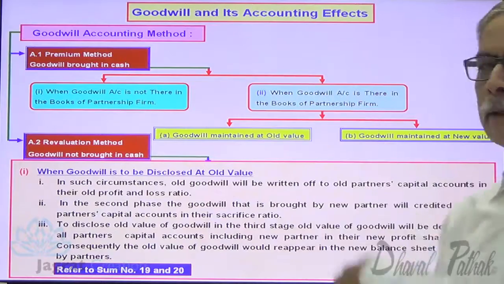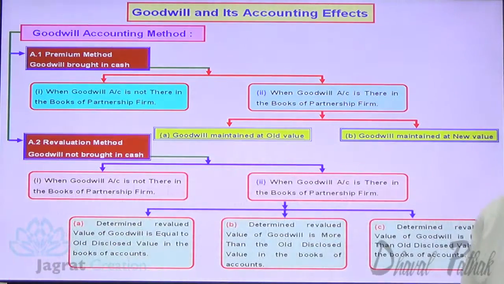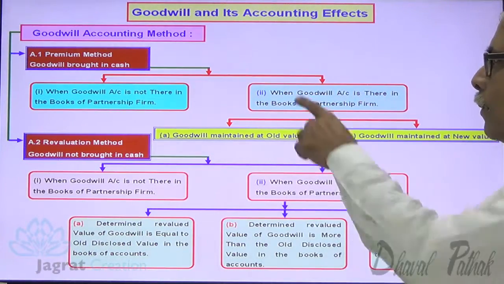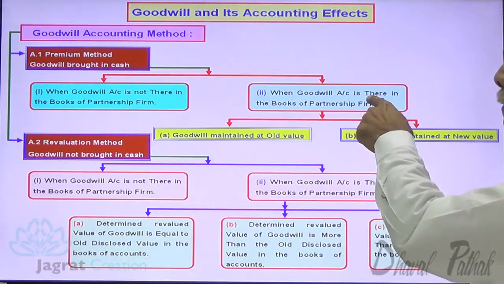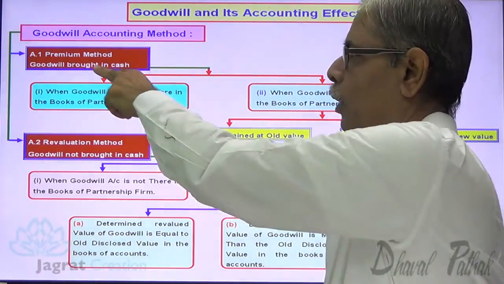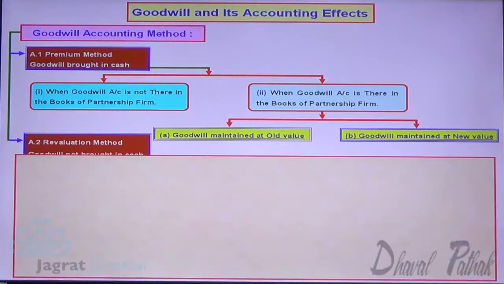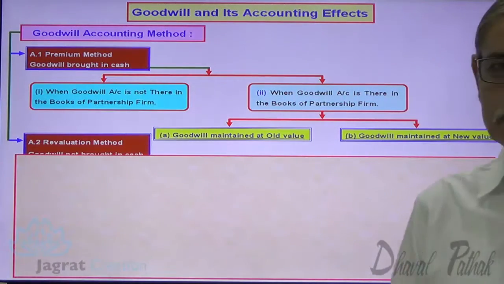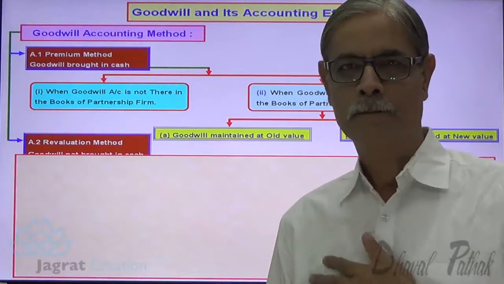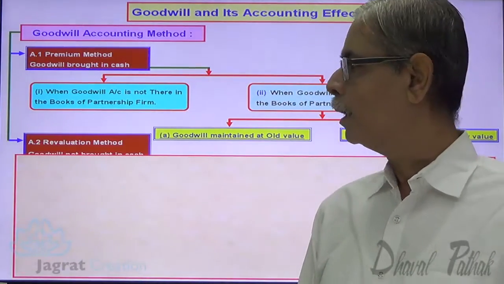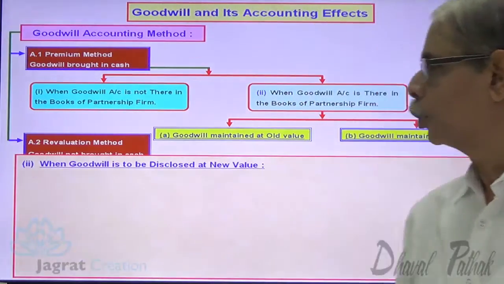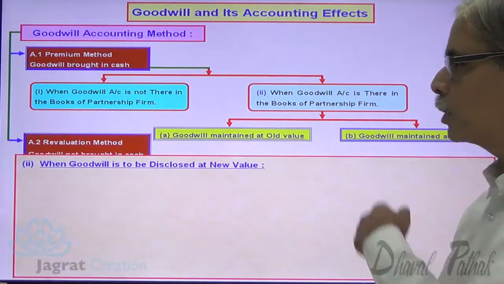Now, let me go to the next situation. Goodwill account is there in the books, new partner brought cash, goodwill maintained at new value. This is what I want to consider. Third option. Goodwill is to be disclosed at new value.